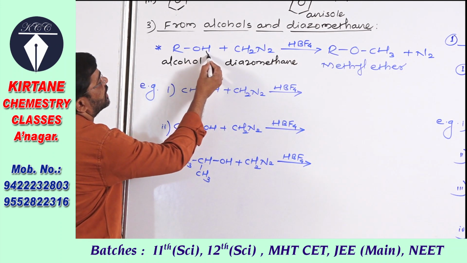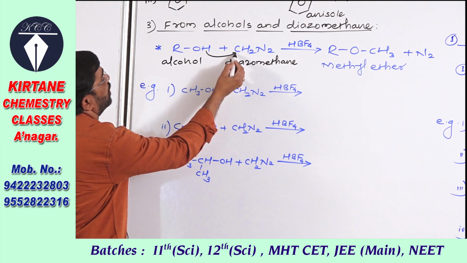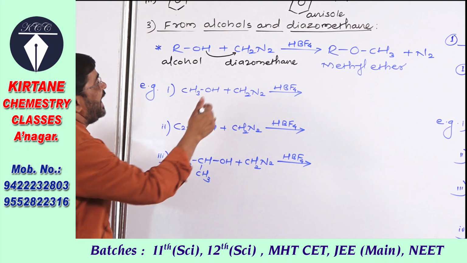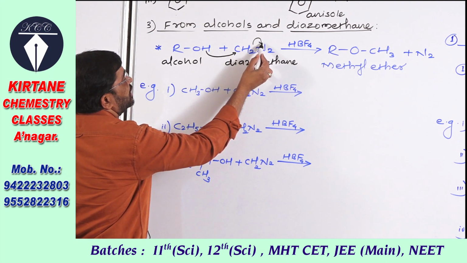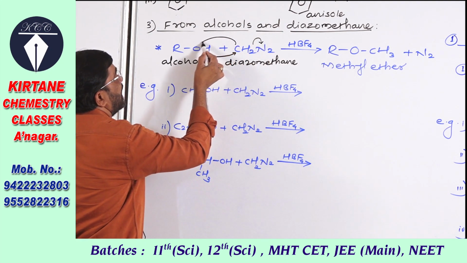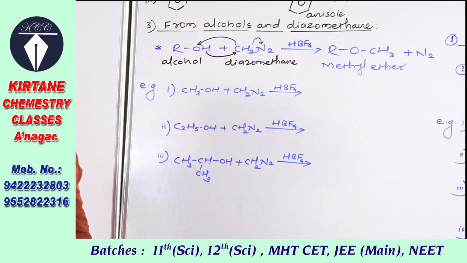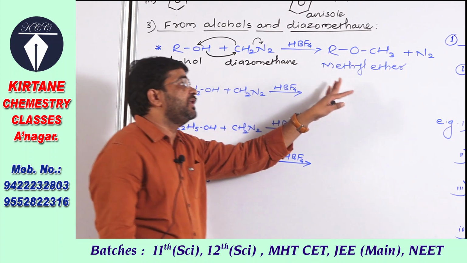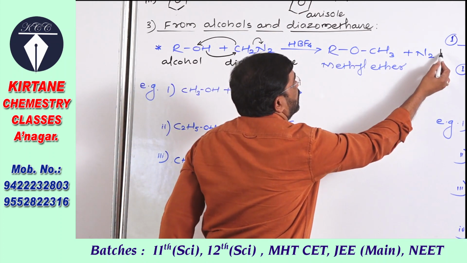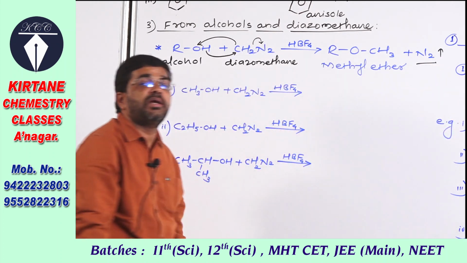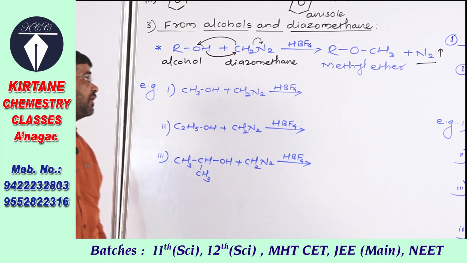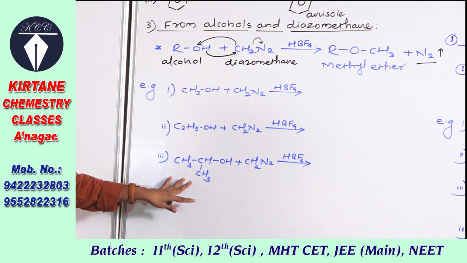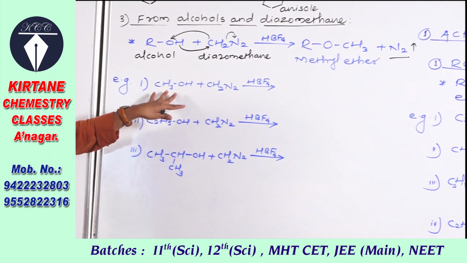This hydrogen atom gets promoted onto this carbon, it becomes CH3, and then here there is liberation of nitrogen, and again this methyl group is attached on oxygen. So ethers are obtained. In this reaction, nitrogen gas is liberated, N2 gas is evolved. Now we have to study the preparation of some ethers using this reaction.